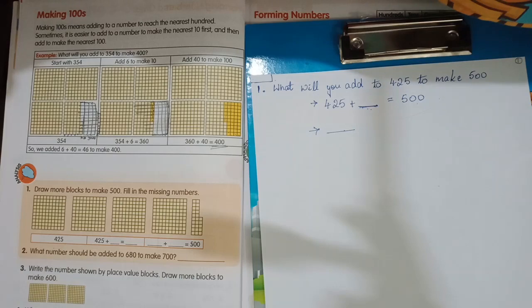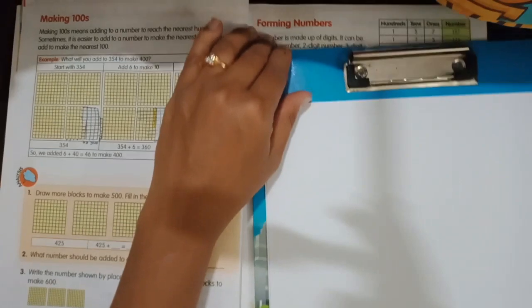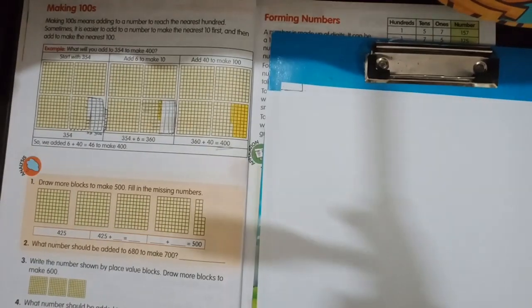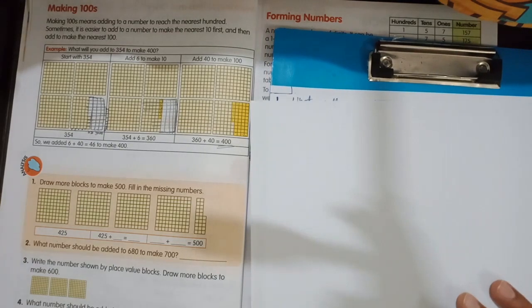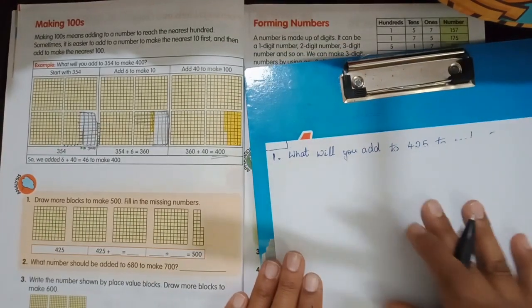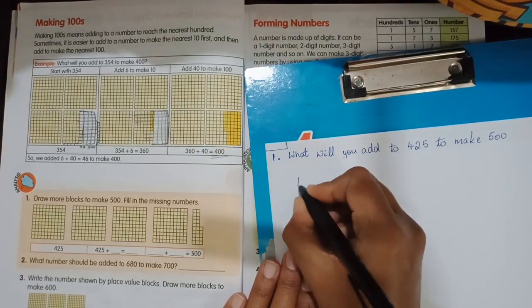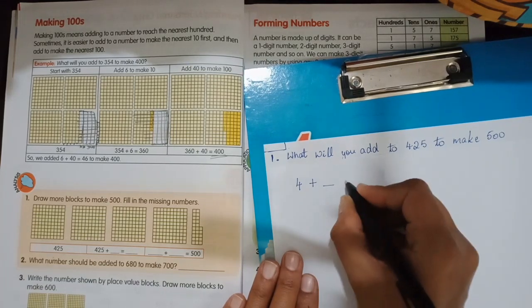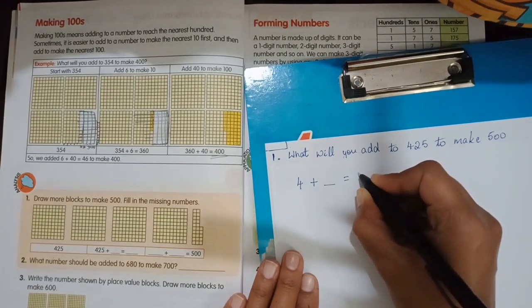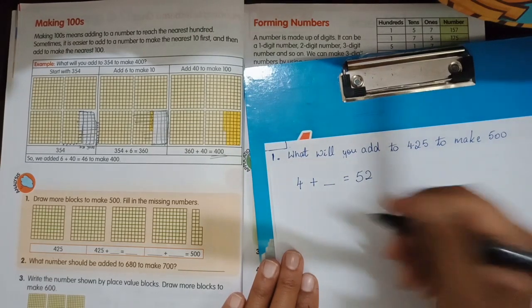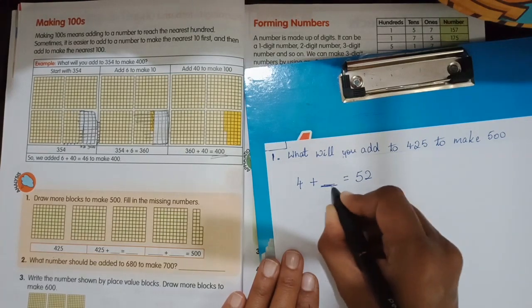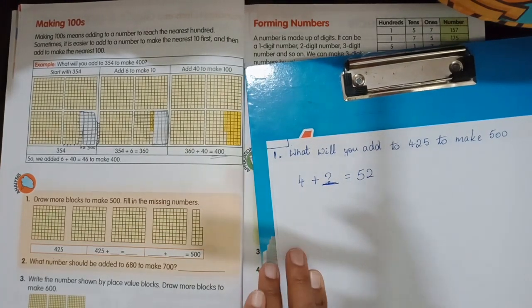Yes, I will teach you one more example, a simple example. So, when it is shifted to the other side of the is equal to sign, then it changes its sign. Okay, so here, next I will show you two simple numbers. 4 plus dash is equal to 52. Yes, 4 plus dash is equal to 52. So, what number will come here? That you have to find out.